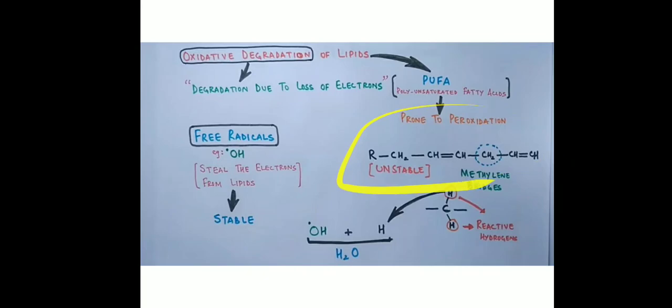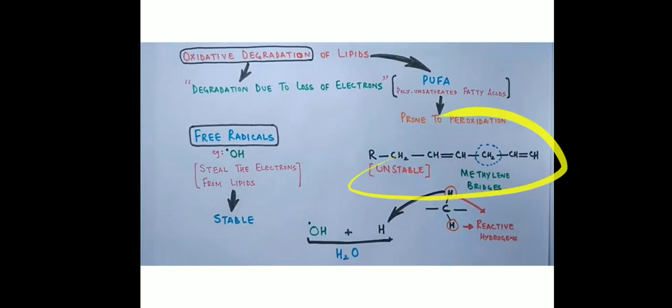Now this is an example of polyunsaturated fatty acid. This polyunsaturated fatty acid contains multiple double bonds, and because of these multiple double bonds, there are possibilities of the methylene bridge. So this is called the methylene bridge. This occurs only in polyunsaturated fatty acids. If you expand this particular methylene bridge, what you will get is C, H and H, the elaborated form of this structure.